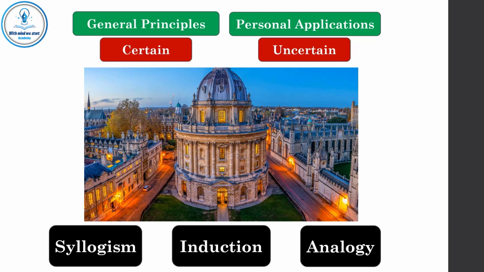You can also use analogy. For example, you may say, my cousin went to a foreign university, felt homesick, and didn't succeed. I am going to a foreign university as well, so I may feel homesick and not succeed. This is a possibility. So you must have a plan to deal with your homesickness, overcome it, and succeed.